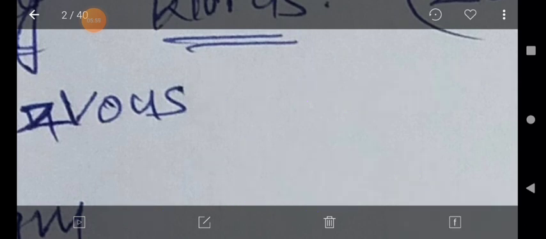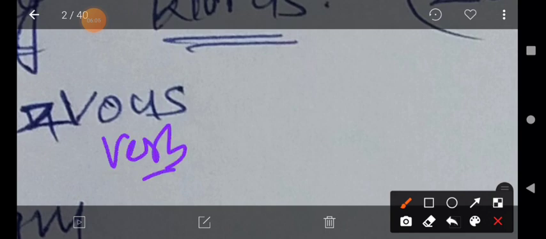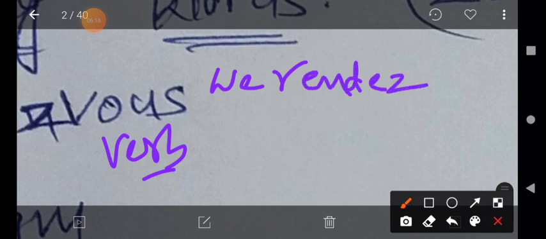It is used not only as a noun, it has also been used as a verb. For example, we rendezvoused, a past tense verb.